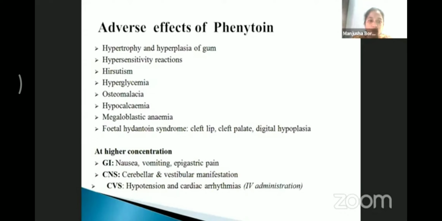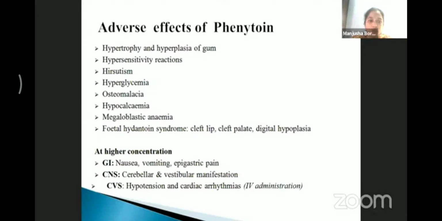This slide summarizes the treatment plan of status epilepticus. Status epilepticus is a neurological emergency condition which is characterized by recurrent attacks of tonic-clonic seizures. In this case, lorazepam is the first drug of choice, 0.1 mg per kg IV, slow administration, or diazepam 10 mg IV slow administration, and repeat after 10 minutes if necessary. Lorazepam produces a sustained anticonvulsant effect as compared to diazepam. So lorazepam and diazepam are considered the first line of treatment for status epilepticus.